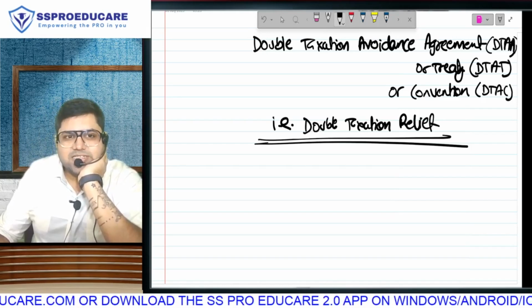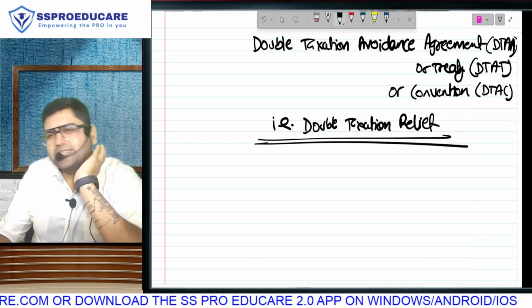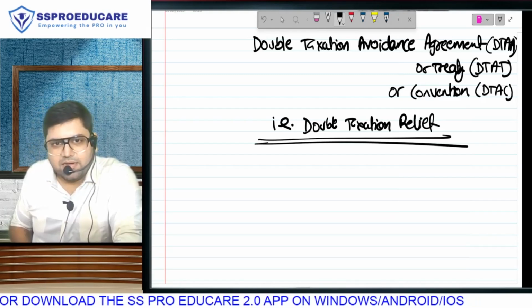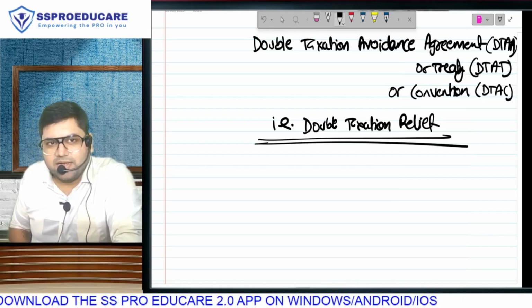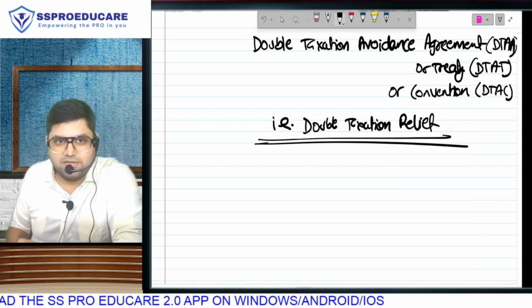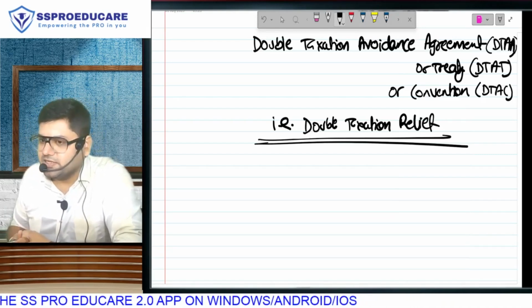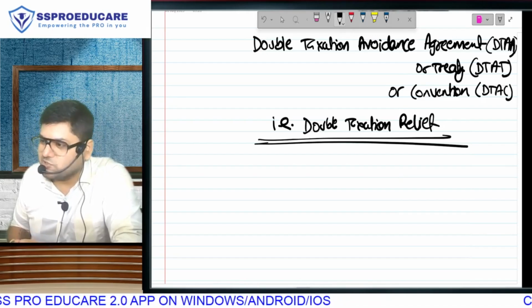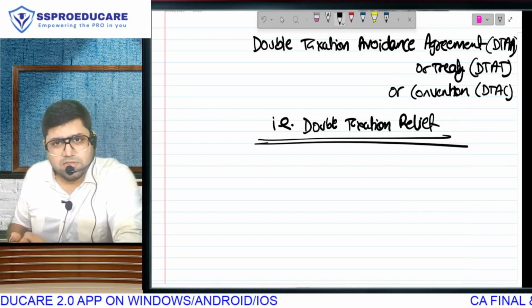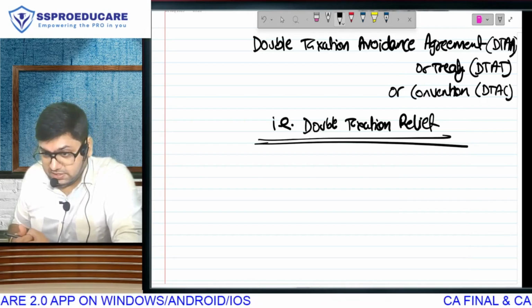In the 30 marks of international tax, you have about 6-7 chapters. Out of that, double taxation avoidance agreement happens to be one of the most important chapters. Reason number 1, it has a fixed weightage. It always comes in the exam for 6 to 8 marks. That's the first reason.